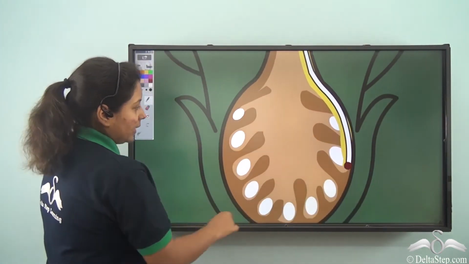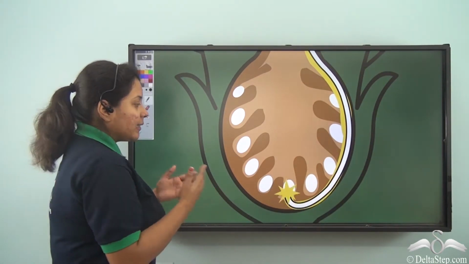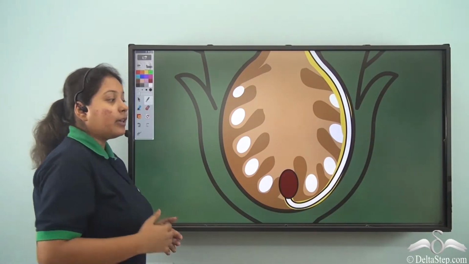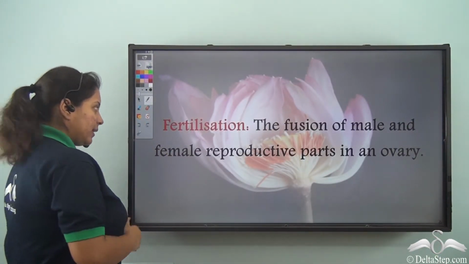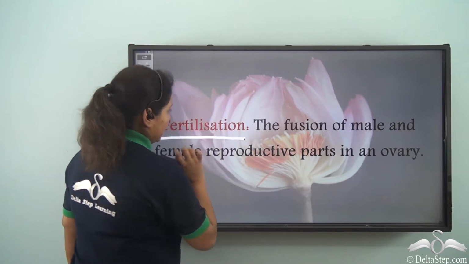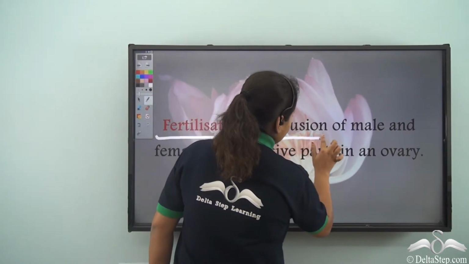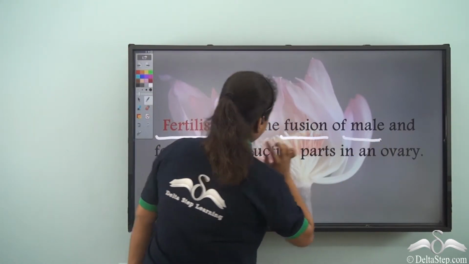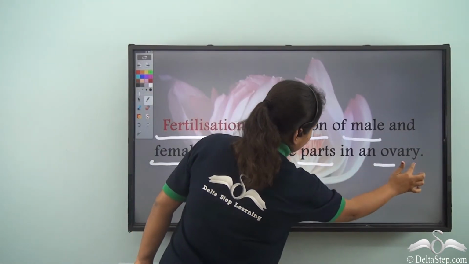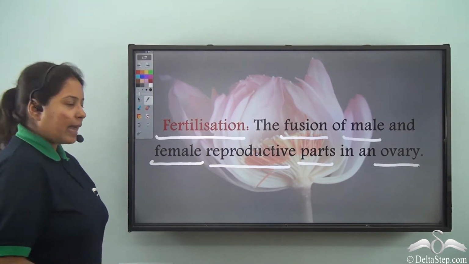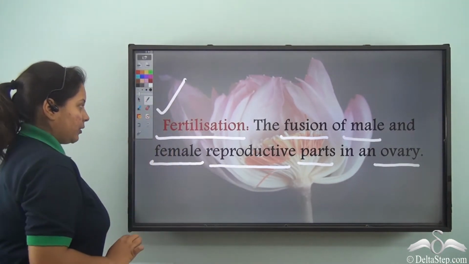Finally, it comes into the ovary and then the male reproductive part fuses with the female reproductive part, and this is known as fertilization. So what is fertilization? The fusion of male and female reproductive parts in an ovary is known as fertilization.